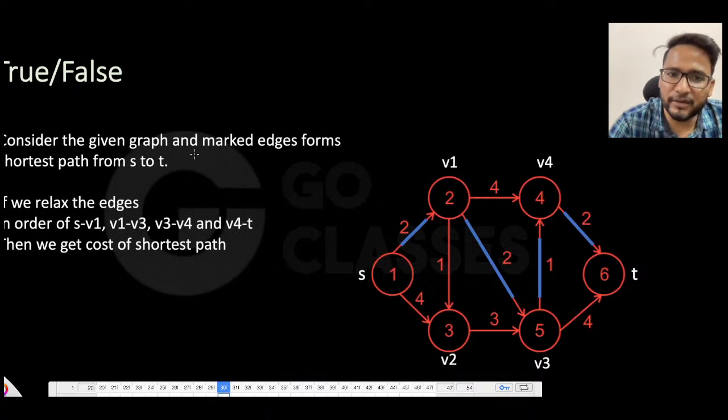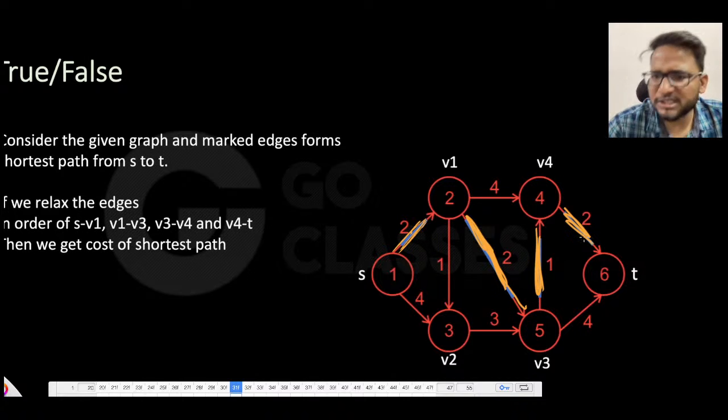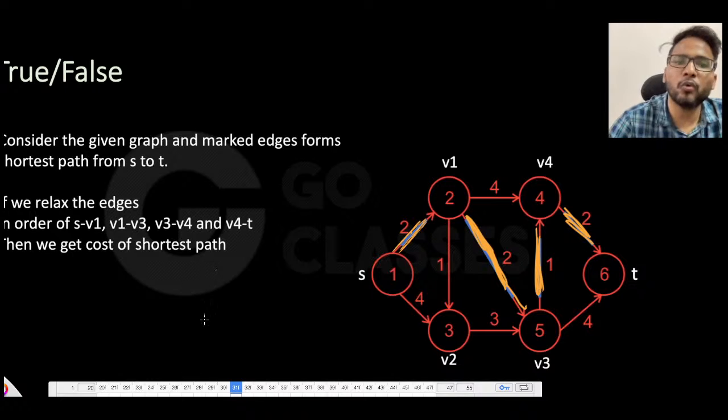It says: consider the given graph and mark the edges of the shortest path from S to T, which means these edges are forming a shortest path from S to T. And if we relax all the edges in the order S to b1, then b1 to b3, then b1 to b4, and then b4 to T, then we get the cost of the shortest path. That's what they're asking, true or false.